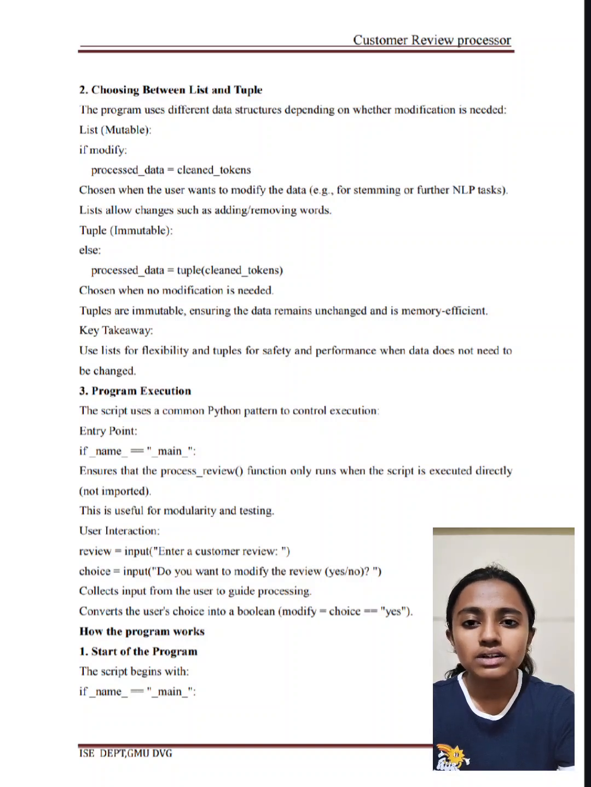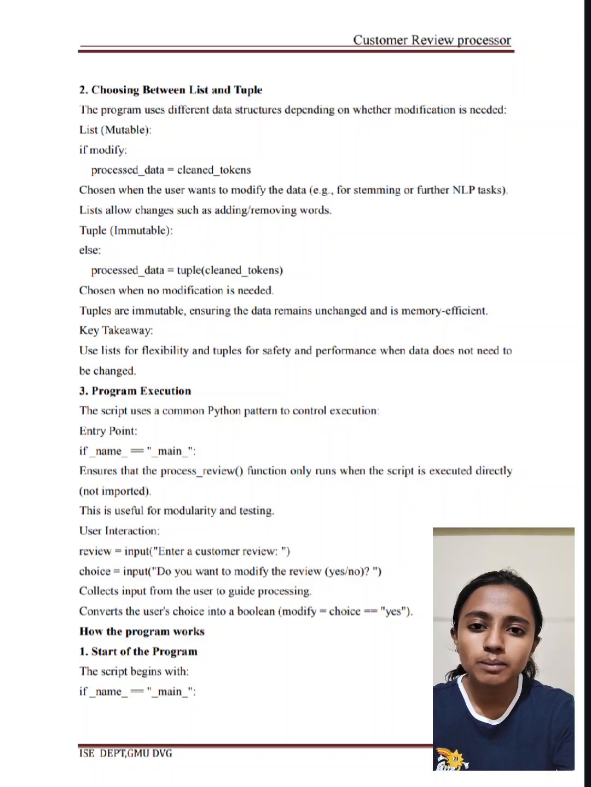User interaction. For the user interaction, we see review is equal to input, Enter the customer reviews, and for the choice we use choice is equal to input, Do you want to modify the review? Collecting input from the user to guide processing converts the user choice into a boolean, like yes or no. And next we shall see how the program works.